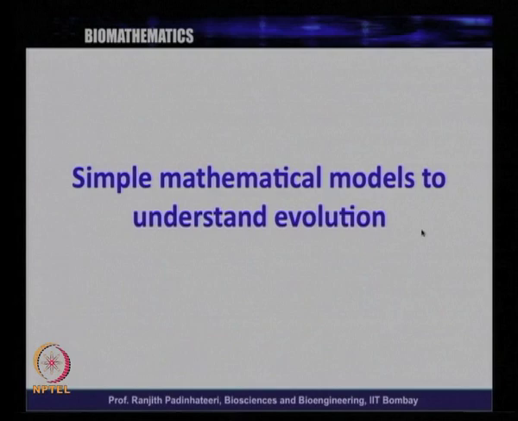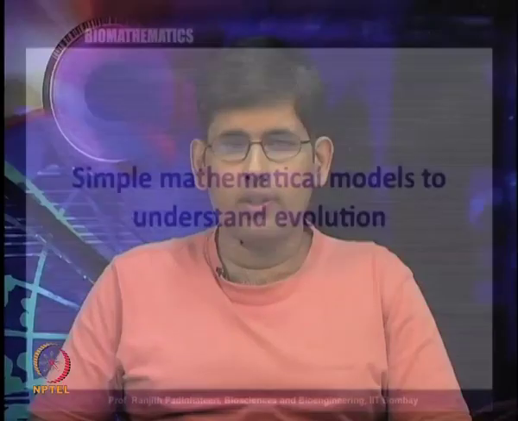So, today we will discuss one of the very simple models. The title of today's lecture is Simple Mathematical Models to Understand Evolution. When we say evolution, the first thing that comes to our mind is things that change from one generation to another. As the generations pass by, something is changing. So that is evolution. Now, in that context, what is the simplest thing that can change as the generations go, and how do we think of it mathematically?